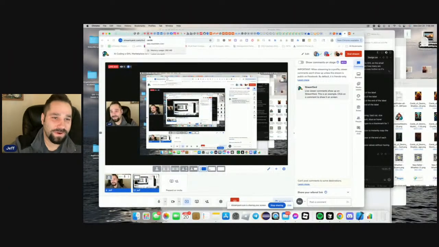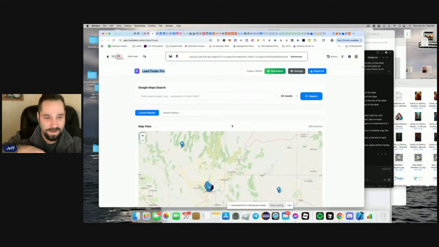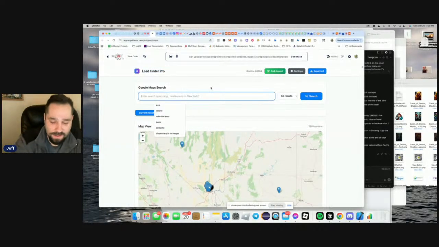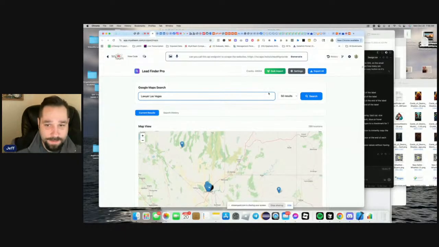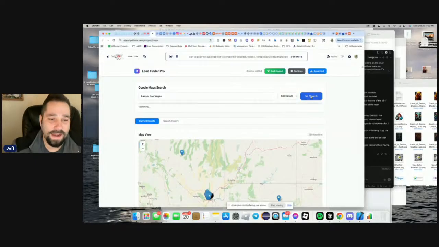All right, so here is the software. This is the map software that I've been working on the last 3-4 days. So check out what this thing does. If I come in here and type in, let's just say, lawyer Las Vegas, and then I can choose how many results, I'll say up to 500, and then I can hit search.